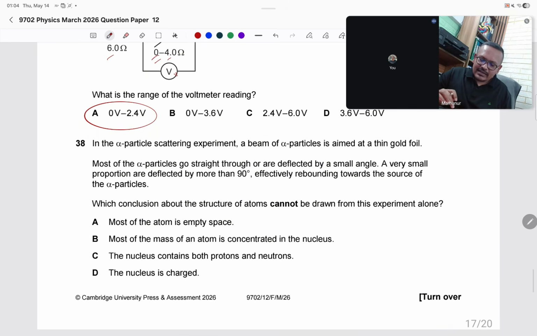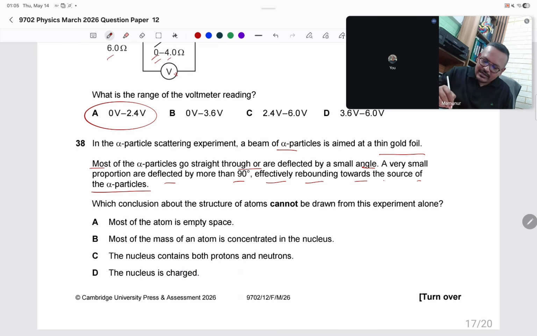38. In the alpha particle scattering experiment, a beam of alpha particles is aimed at a thin gold foil. Most of the alpha particles go straight through or are deflected by a small angle. A very small portion are deflected by more than 90 degrees, effectively rebounding towards the source of alpha particles. Which conclusion about the structure of the atom cannot be drawn from this experiment alone? Okay, what is not explained in this experiment? They are asking about this.